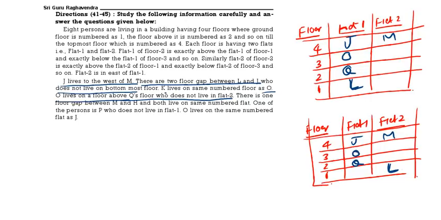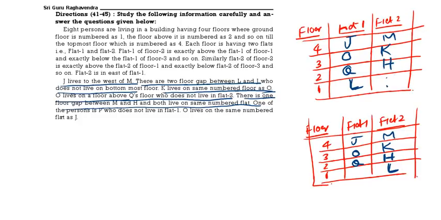O is living above the floor on which Q lives. Then K lives on the same floor as O. So K you will get here. Here also K you will get here. Then there is 1 floor gap between M and H. Both are living in the same flat. So there is 1 floor gap between M and H. That means we can't write H here. We can write H here. Here there is one floor gap between M and H.